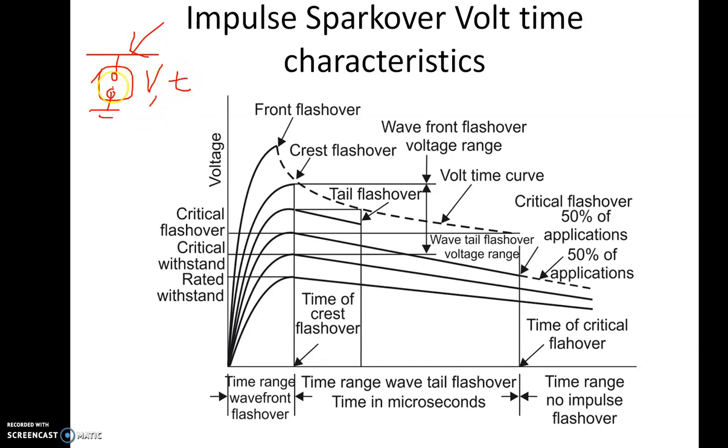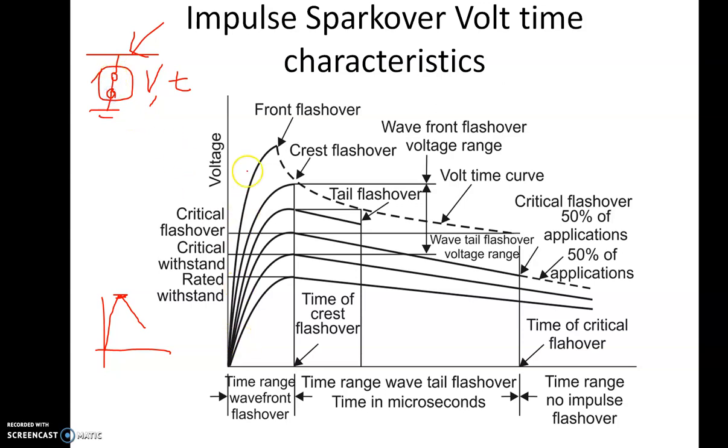Because if you give a large voltage for a shorter time or a small voltage for a longer time, in both cases this gap can be broken because of ionization of air. So what we do is we give the voltage of the same wave shape of 1.2 by 50 microsecond, which was already shown to you. We give the waveform of this kind of shape, but with different peak values. In one case we'll give a lower peak value, in another case a higher peak value, and then we'll observe when it is flashing over, when this insulation is breaking down.